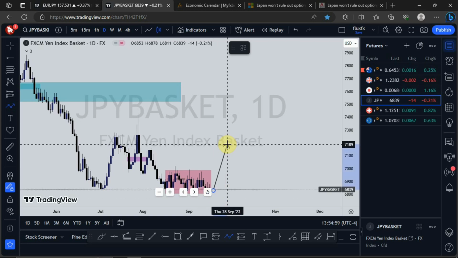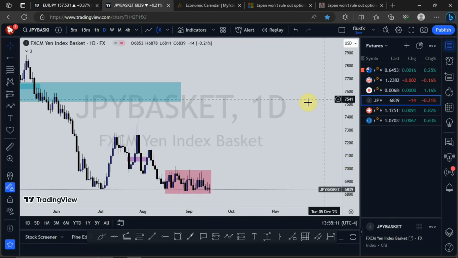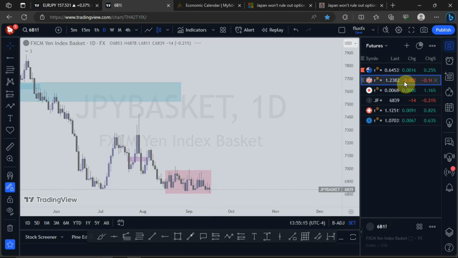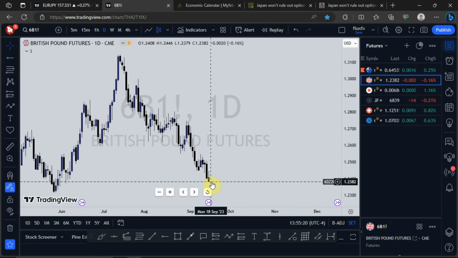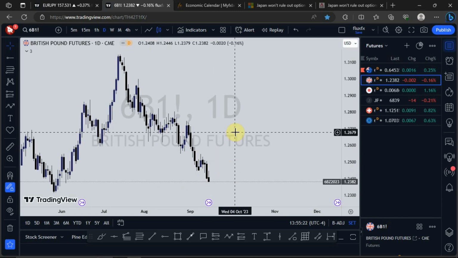And when it happens this way, then that means GBPJPY will start moving to the downside. All right, but let's look at the GBP futures market. GBP futures market has been on a bearish run.